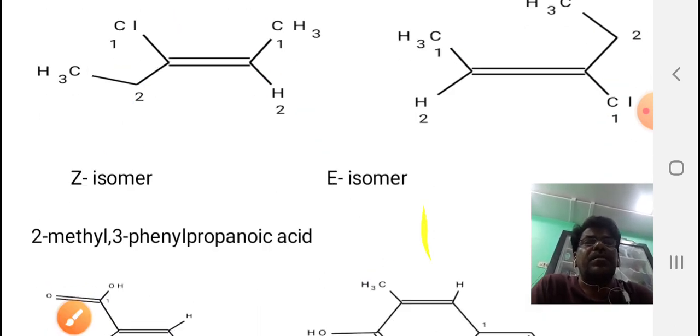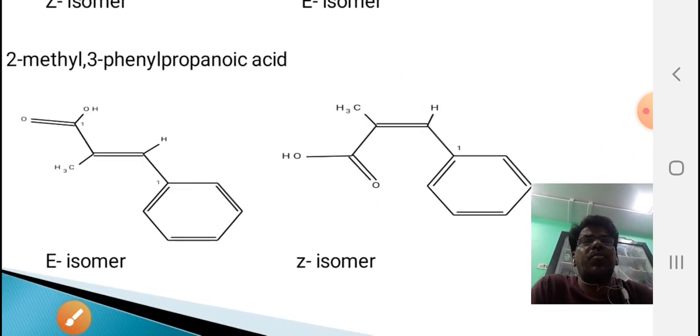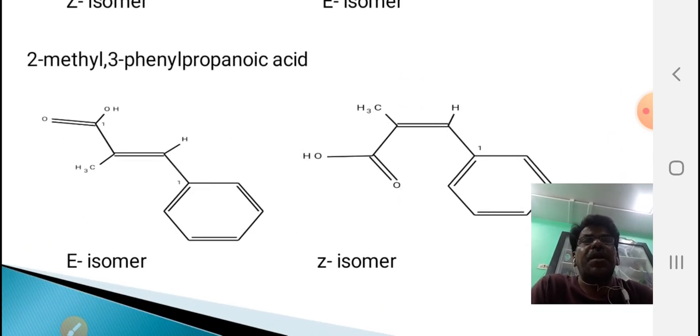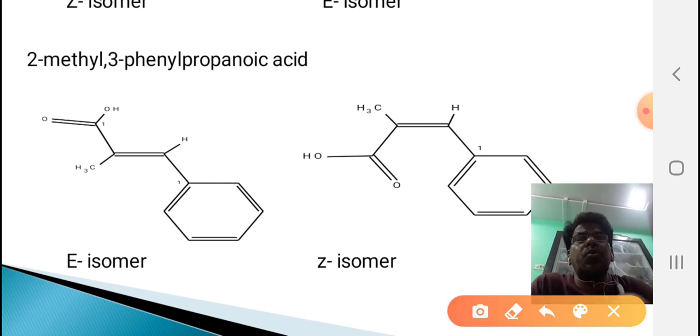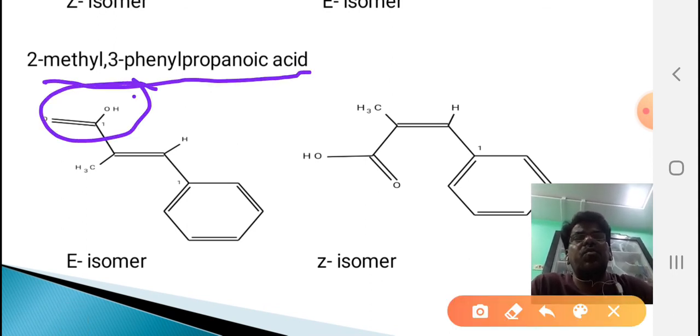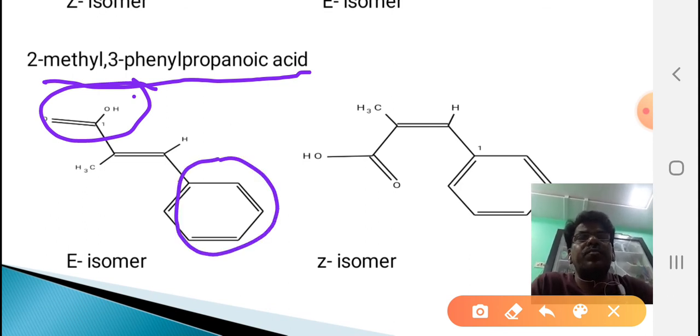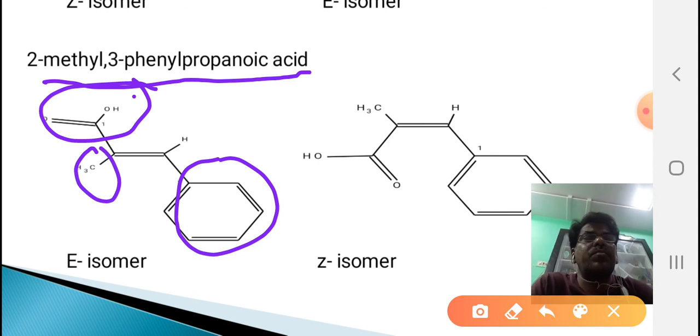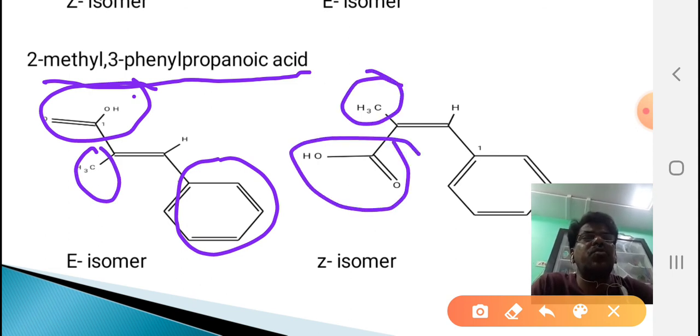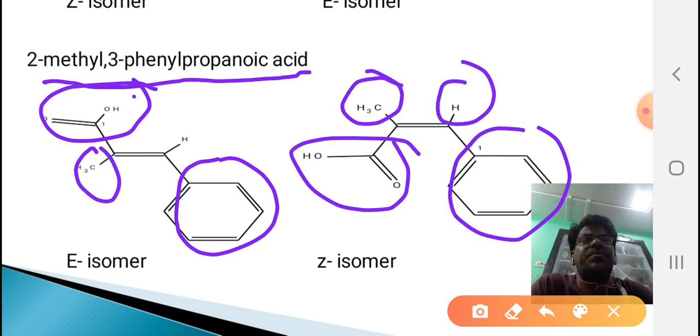Okay. Similarly, one more example: 2-methylpropanoic acid, with a COOH group, a phenyl group, a CH3 group, a COOH group, H and benzene.